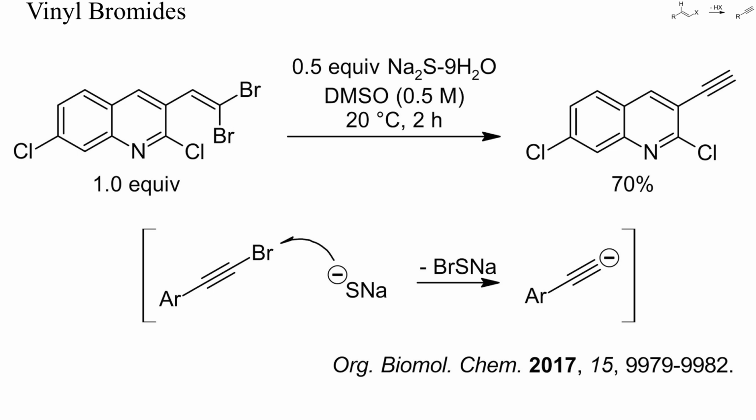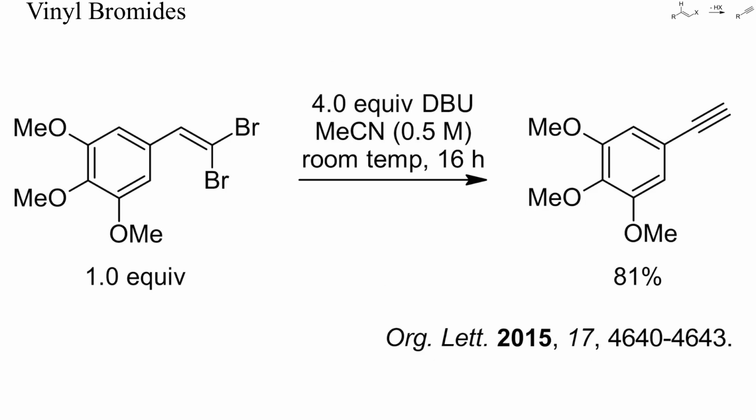Sulfide is not only a base, but also a strong nucleophile and reducing agent. In this case, both a dehydrobromination and reduction of a dibromovinyl group occurred. Only the required amount of sulfide was used to prevent displacement of the reactive chloride in position 2 of the quinoline ring. Also DBU can reduce brominated alkynes. Here elimination and reduction proceeded at room temperature in acetonitrile.